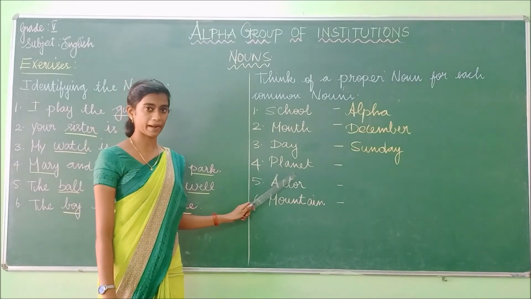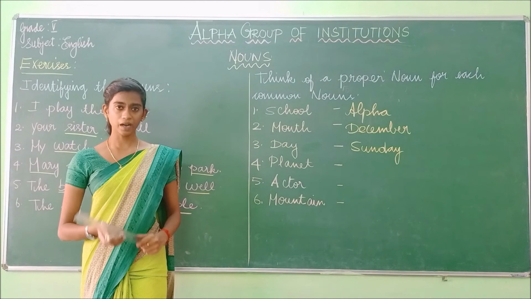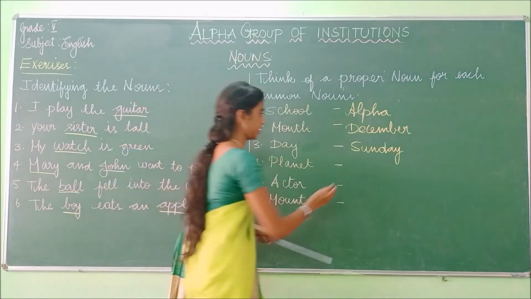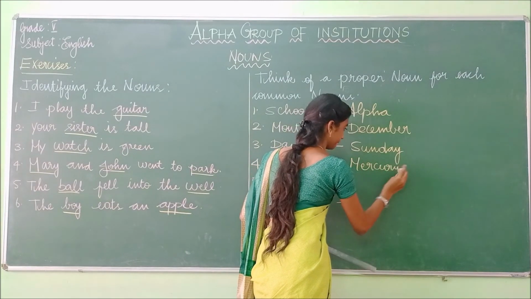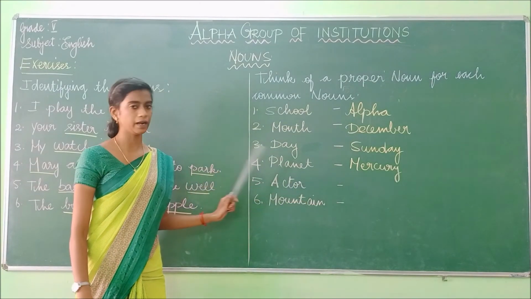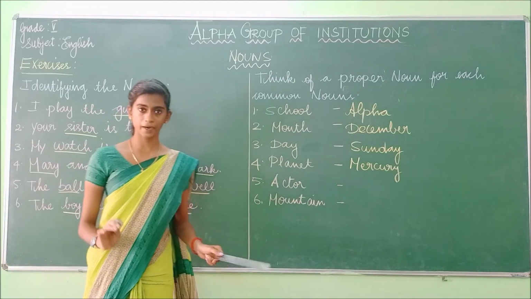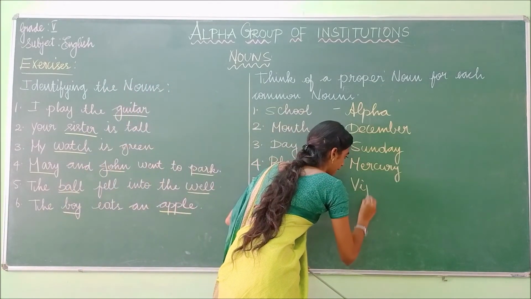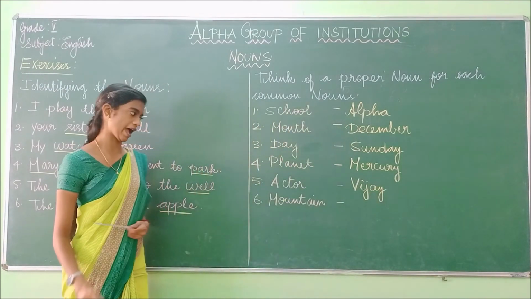And the fourth one, planet. There are many planets. Planet is the common noun and I am going to write a proper noun for this common noun: Mercury. Mercury is the specific name of one planet. And the fifth one, actor. Actor is a common noun, so I am going to give a proper noun, actor Vijay. It's a specific name of one actor.